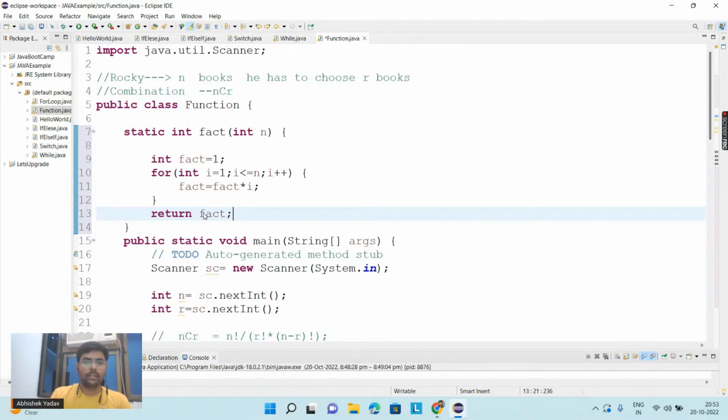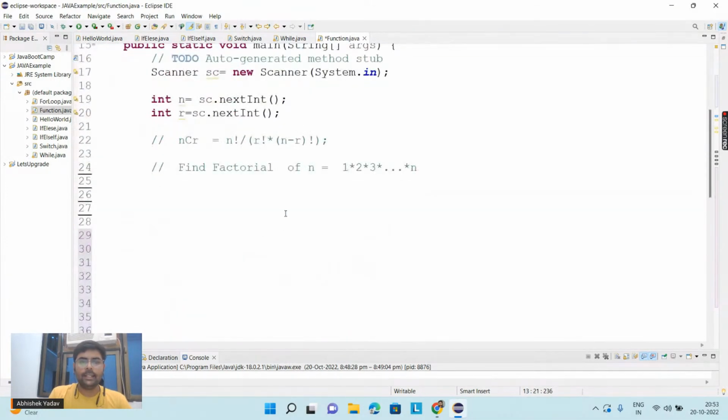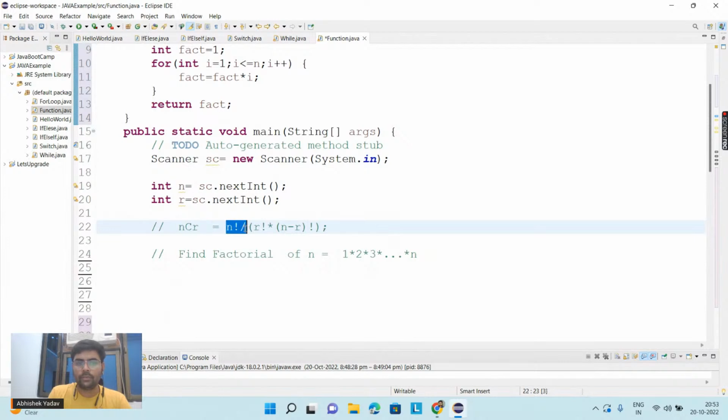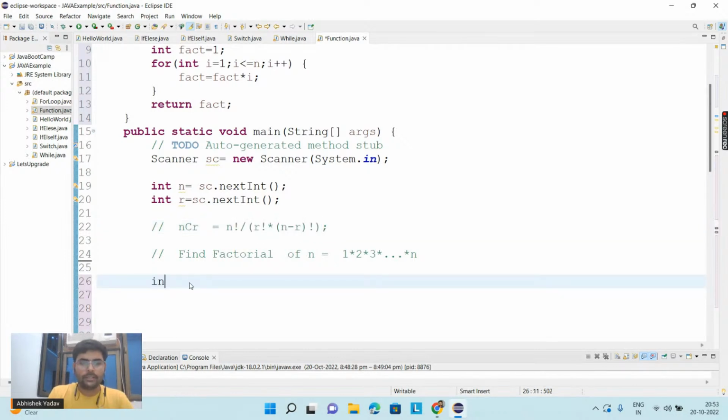After that you are saying, hey, now I know how to calculate the factorial of a number. Now I just have to calculate n factorial, r factorial, and n minus r factorial, and after that I will put the results inside this formula. First, I will calculate n factorial.